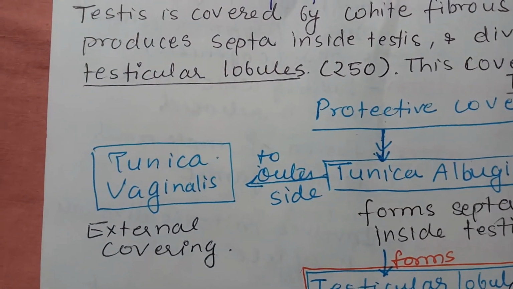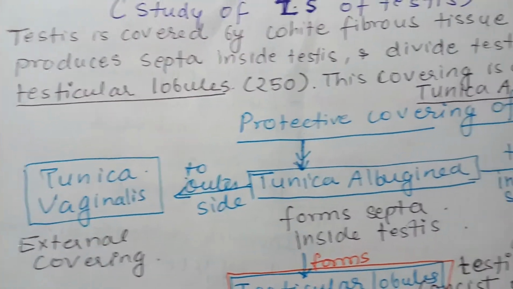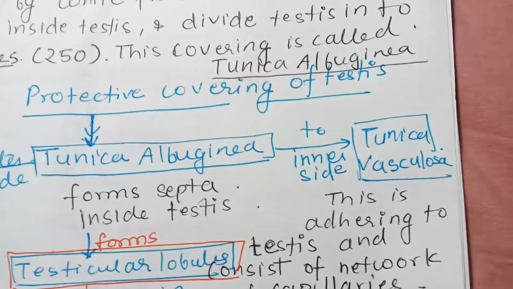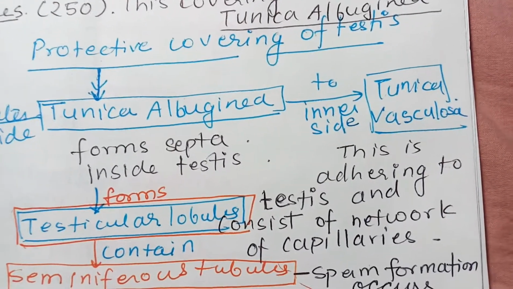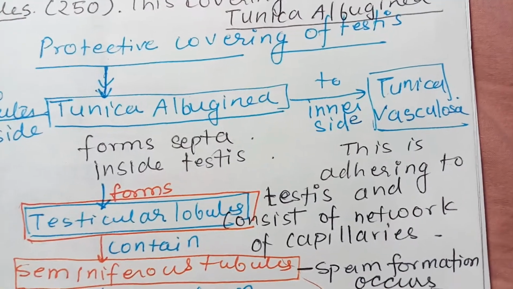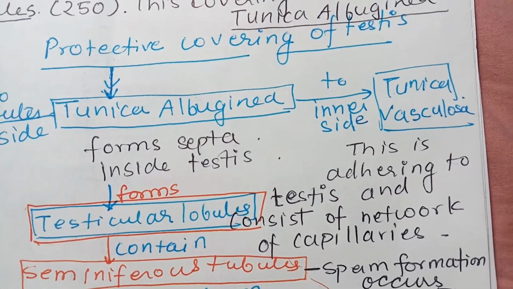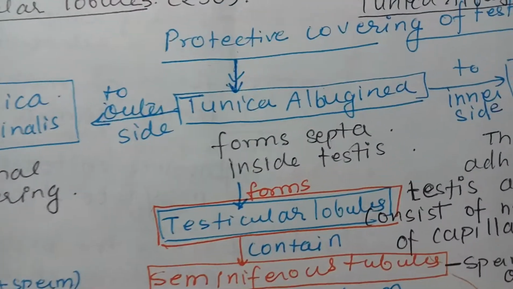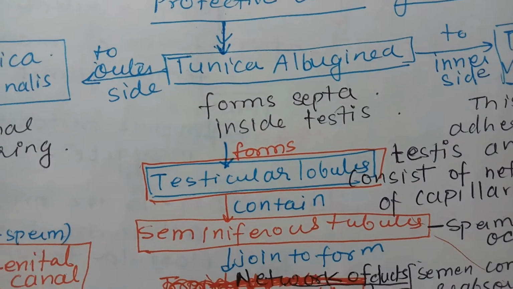Toward the outer side it has tunica vaginalis, which is the external covering, and toward the inner side of the tunica albuginea there is tunica vasculosa, which adheres to the testis and consists of a network of capillaries. Tunica albuginea forms testicular lobules.